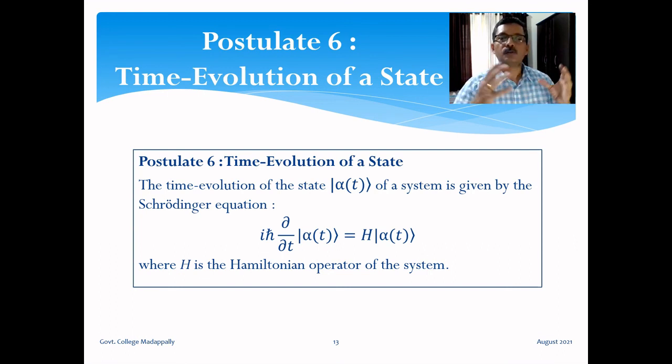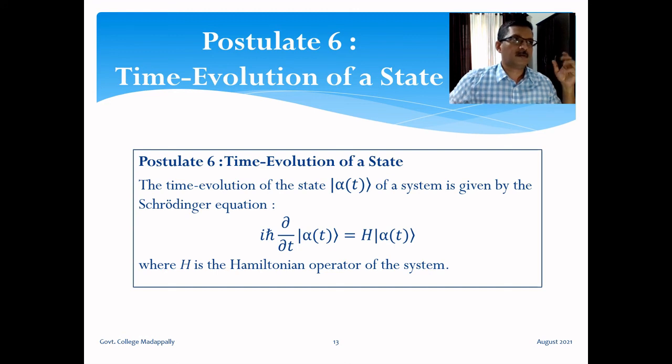Fourth one: once we have a state and an operator, what happens when the operator acts on the state? That is the process of measurement. So what is the result of measurement? That is given by postulate 4 as well as postulate 5. Postulate 4 talks about the outcome of an individual measurement, which is an eigenvalue. Postulate 5 talks about the probability of getting a particular eigenvalue as the outcome of an individual measurement.